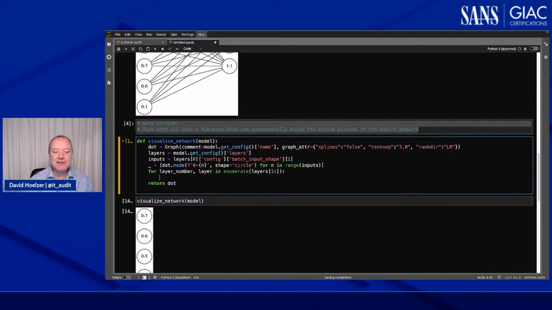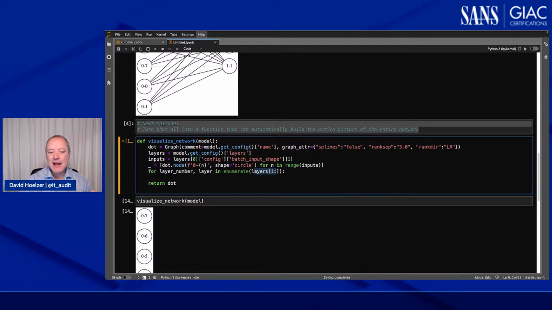Let me explain that piece of code. Let me tell you what that's doing. Here, of course, we're looking at layers. So the layers is from getting our configuration where we grabbed all of the layers. And I'm using an array slice here. I'm saying I want to start at offset 1 and go to the end. Why am I starting at offset 1? Because offset 0, well, that's this one right here. That's the batch input shape. So I've already dealt with that one. But now I want to deal with all of the rest of them.